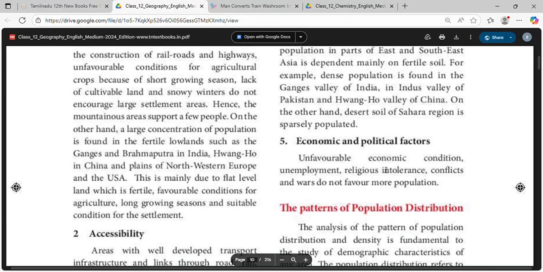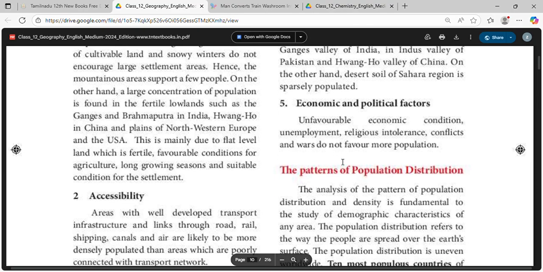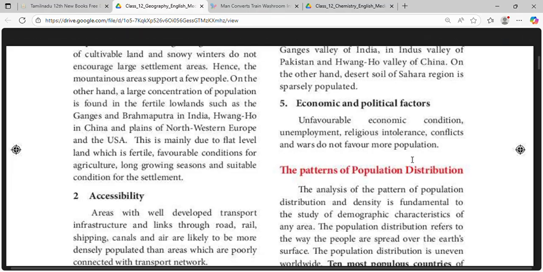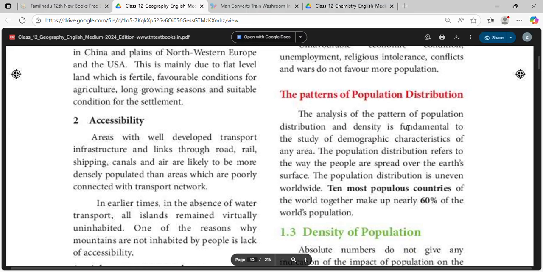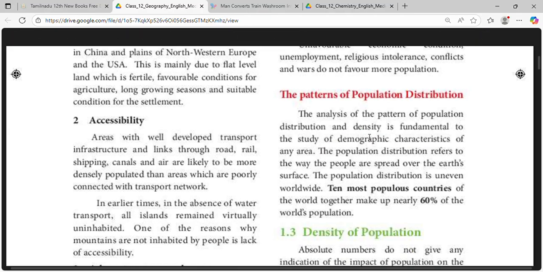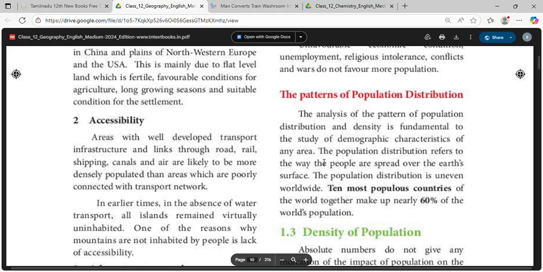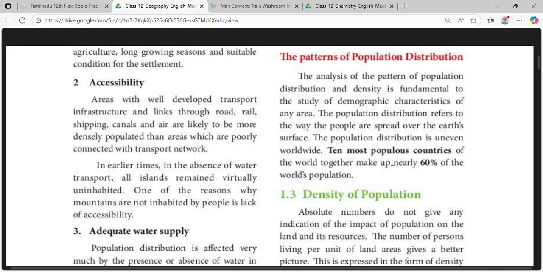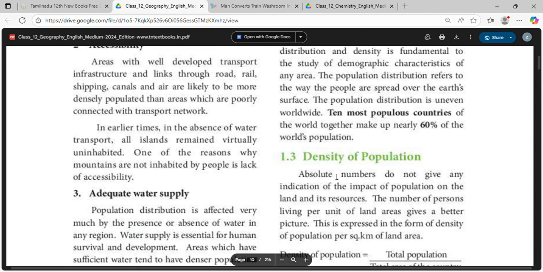Economic and political factors: unfavorable economic conditions, unemployment, religious intolerance, conflicts, and wars do not favor more population. The analysis of population pattern and distribution density is fundamental to the study of demographic characteristics of any area. The 10 most populous countries of the world make up nearly 60% of the world's population.